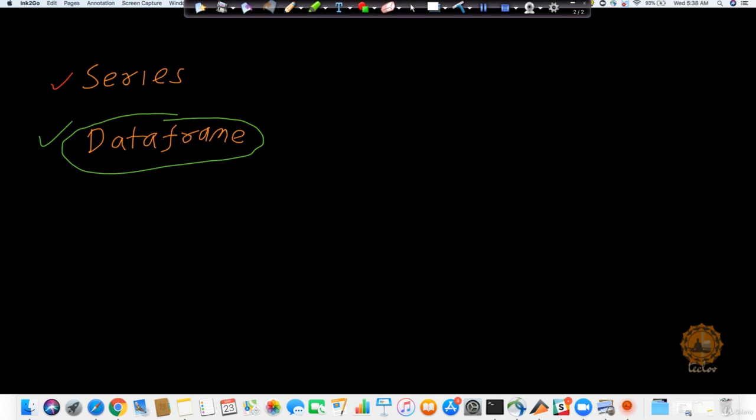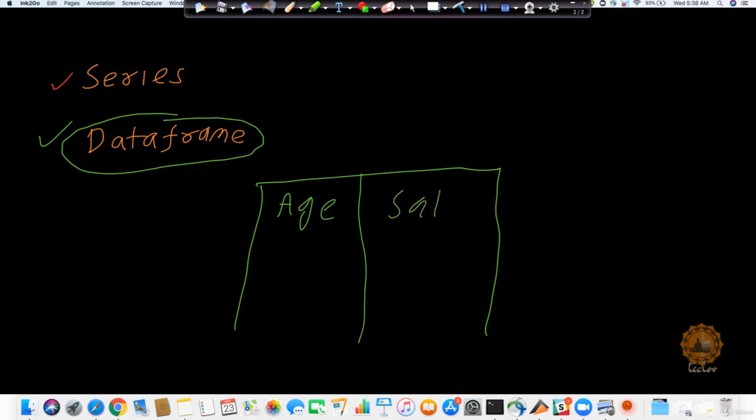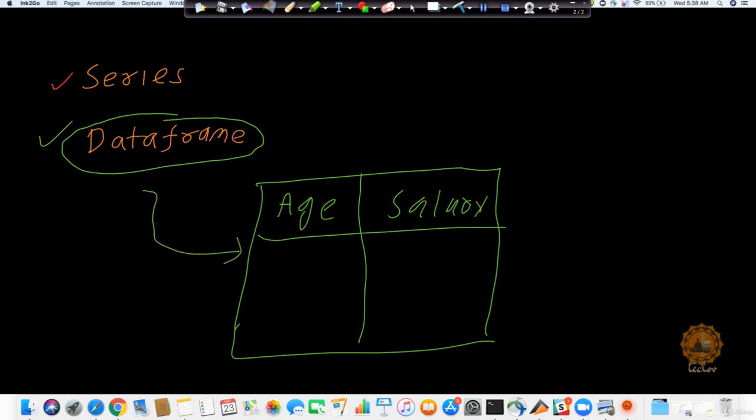You can think of data frame and series in this manner. The table with age and salary that I took as an example last time, this table representation, you can think of as a data frame.